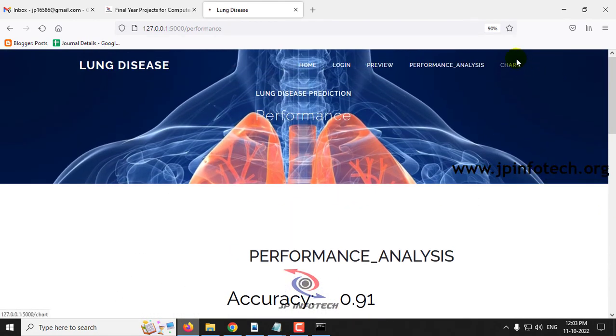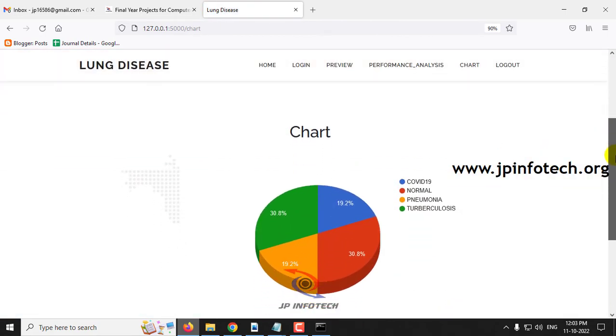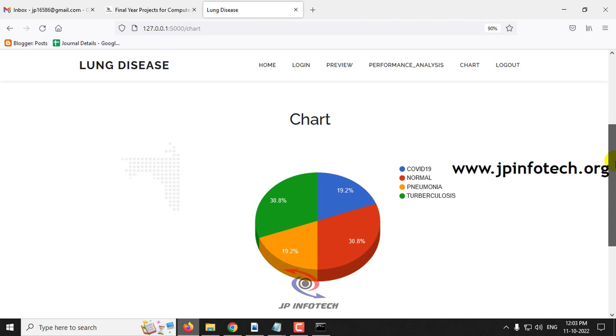Finally comes the chart part. This chart is a static chart, not a dynamic chart. The chart is depicted from the dataset images that we have trained with. Here you can see the X-ray images of COVID-19 consist of 19.2%, normal cases around 30.8%, pneumonia X-ray images around 19.2%, and tuberculosis around 30.8%. That has been depicted in the chart part.